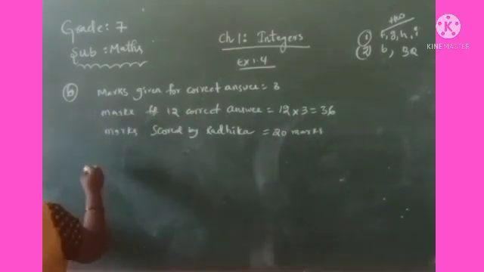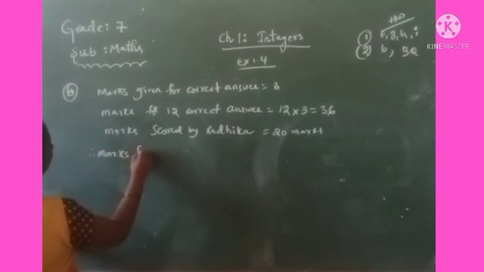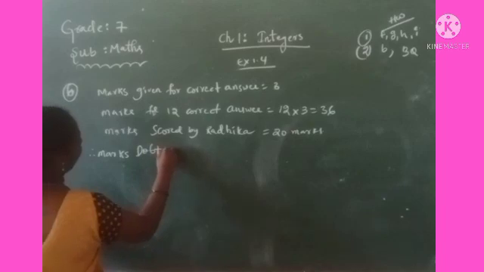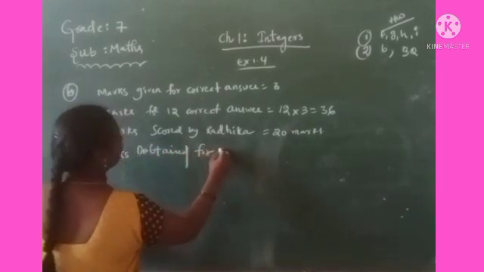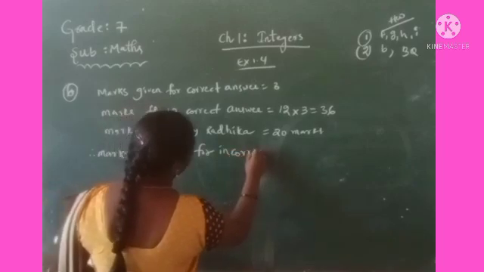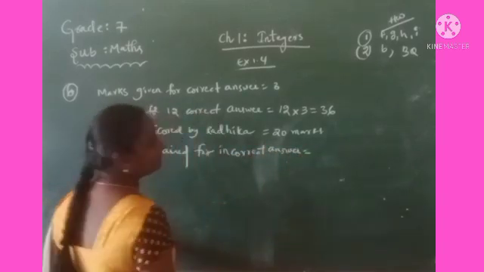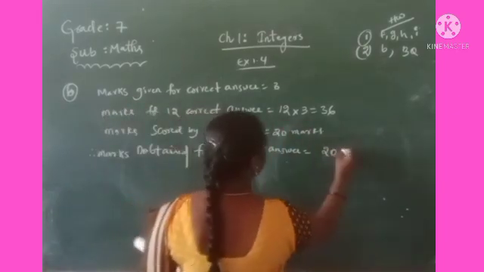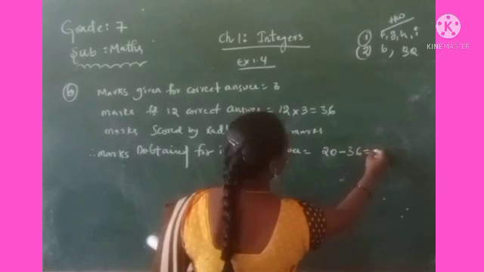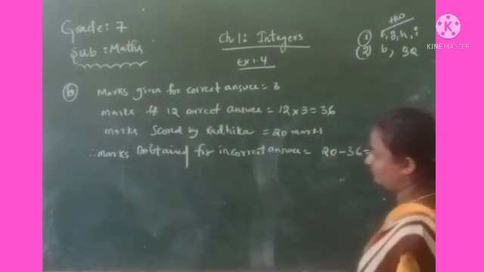Now, marks obtained for incorrect answers. How to calculate incorrect ones? So total she has scored 20 marks. 12 correct answers means 36, so 20 minus 36, that is how many marks? Minus 16 marks.